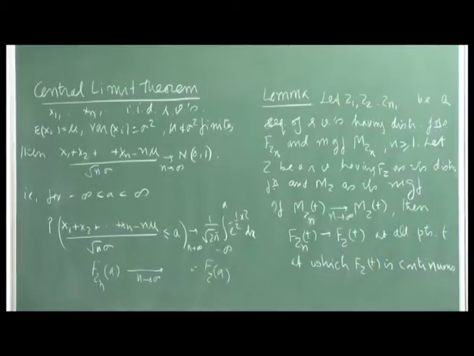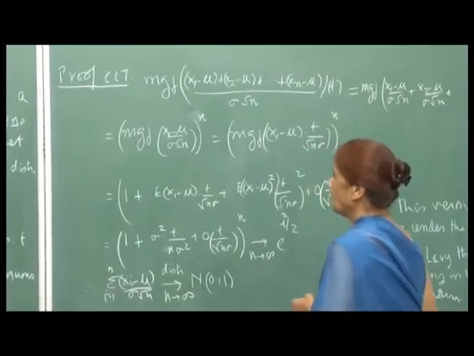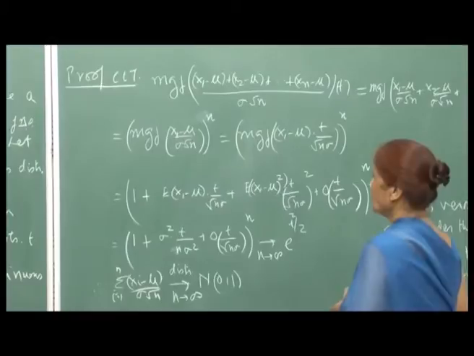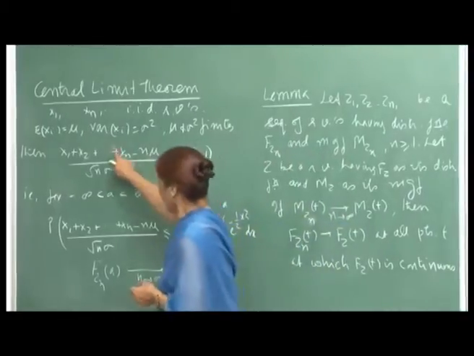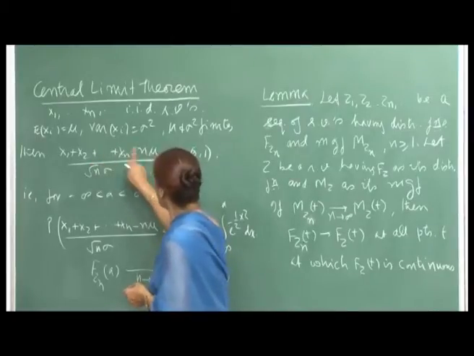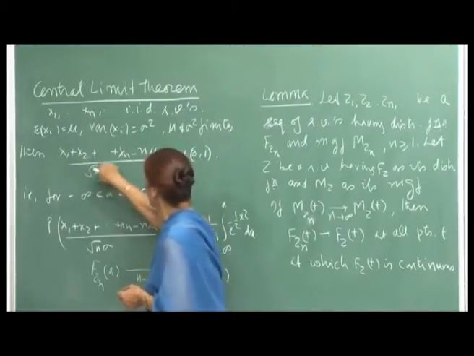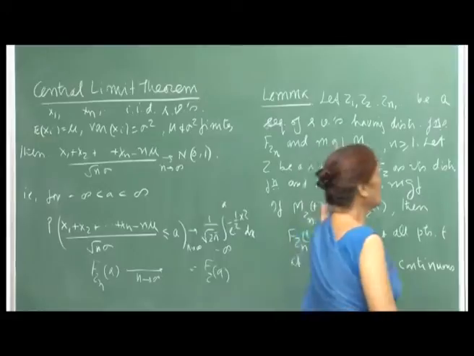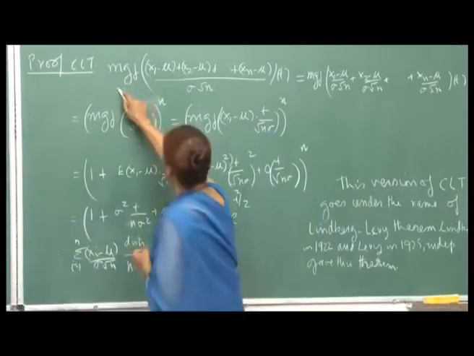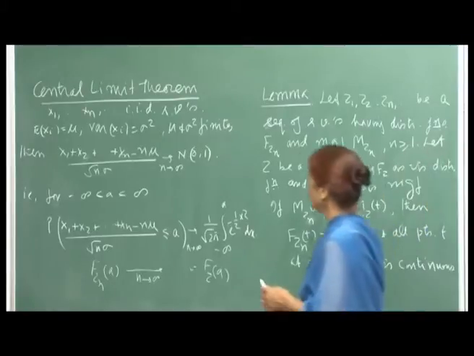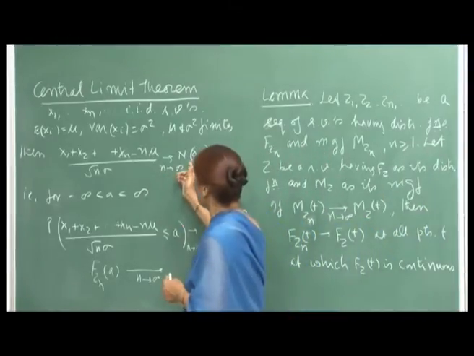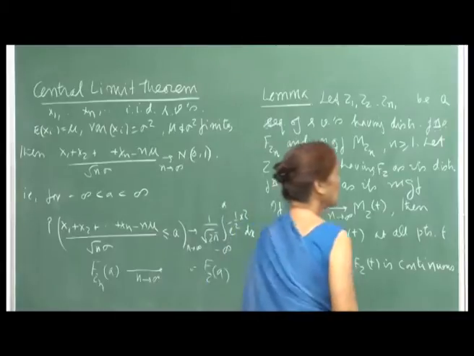So now, the proof is not very difficult, it is straightforward. I am just rewriting this random variable, so mu gets attached to each of the Xi's. Now I am writing the MGF of the random variable which we want to show will converge to a standard normal variate in distribution.